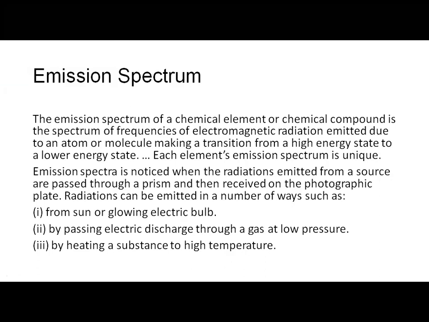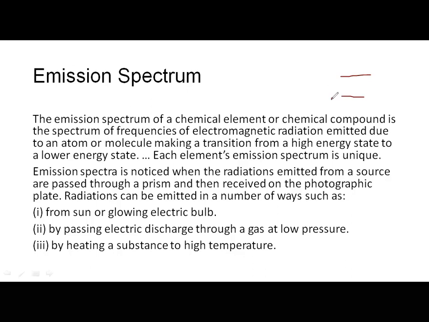emission spectrum? So emission spectrum of an element or a compound you can consider. It is the spectrum of frequencies of electromagnetic radiations emitted due to an atom making a transition from higher state to lower state. See here, whenever an atom, let me say this is state 1, let me introduce the states as n, and this is state 2. Suppose an atom, a particle, say an electron is present in this state and its actual state is this.